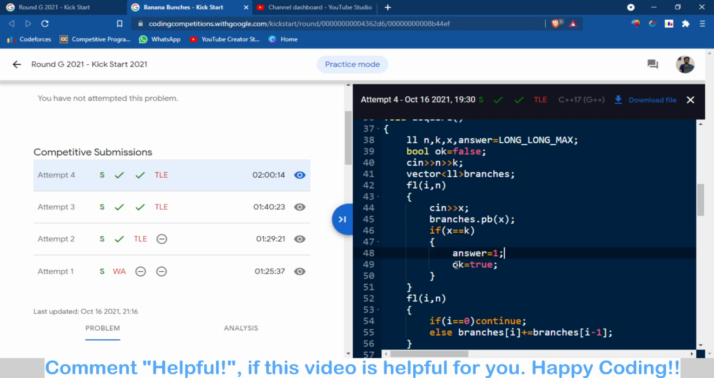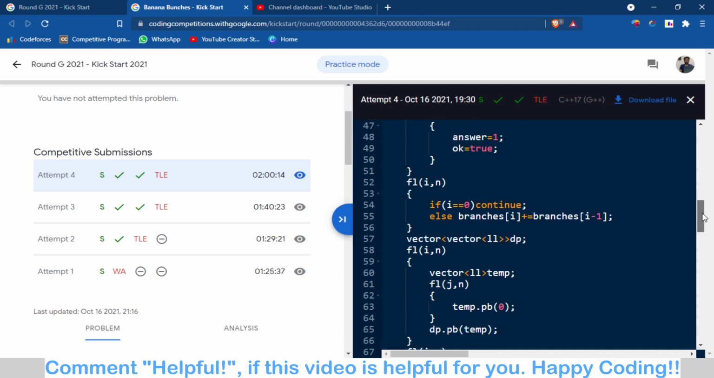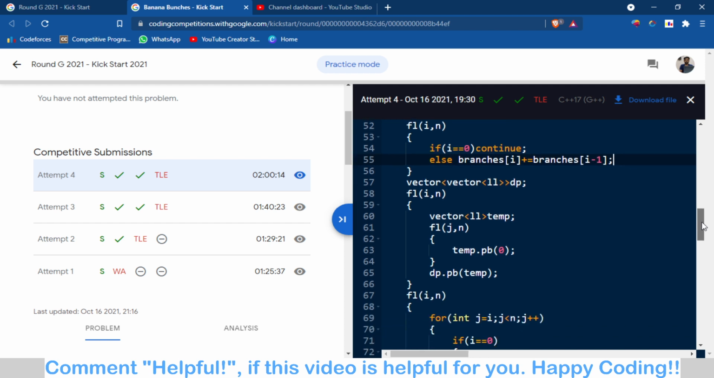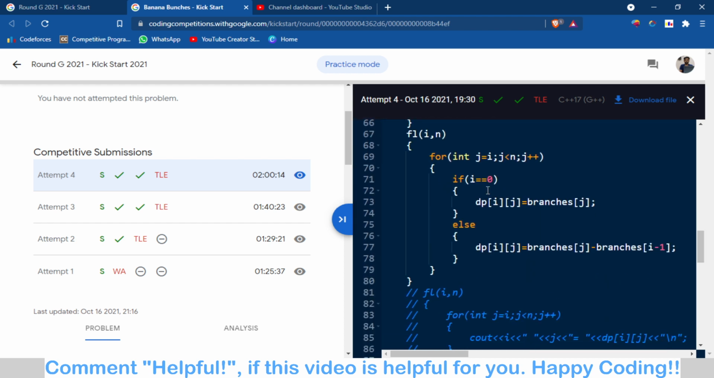OK represents that yes, it is possible to find. If OK is false, then we will output -1. So here we have first found the consecutive sum array, like 1 3 6. After it, here is a DP array. In this DP array, I have stored the number of branches from the i-th tree to the j-th tree.